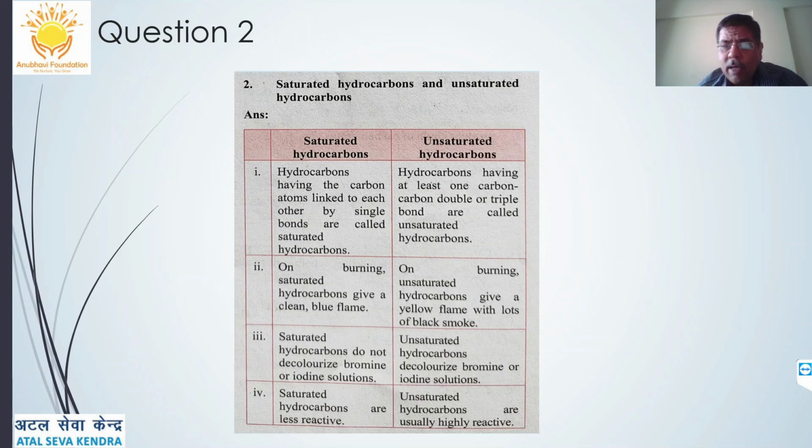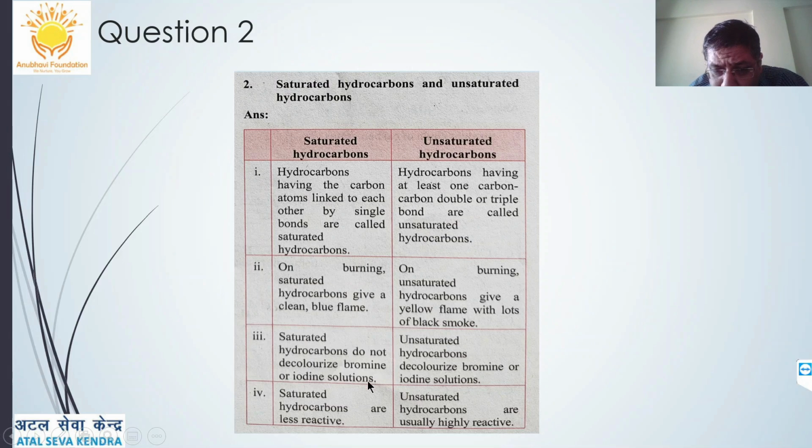Similarly, the difference between saturated and unsaturated hydrocarbons. Saturated hydrocarbons are organic compounds in which carbon atoms are satisfied by single covalent bonds, while unsaturated ones can have double or triple bonds between carbon atoms. On burning, a saturated hydrocarbon gives a clean blue flame, while unsaturated ones give a yellowish flame or sooty smoke. That is because of carbon deposition. Unsaturated hydrocarbons do not burn completely.